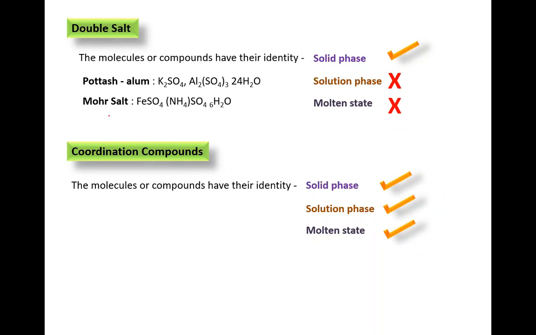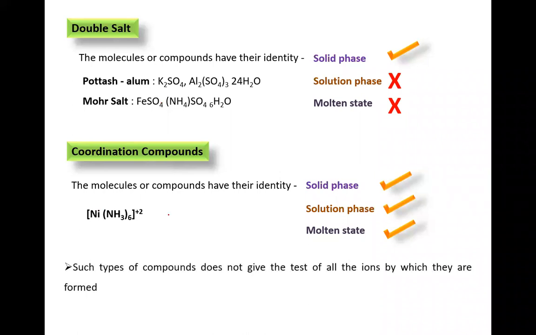Suppose you do the respective test for respective ions. In the case of a double salt, it gives a test for the individual ions present in the molecule. Then what about a coordination compound? It gives a test only for which type of ion present in that molecule? Complex ion. That is what we call it.